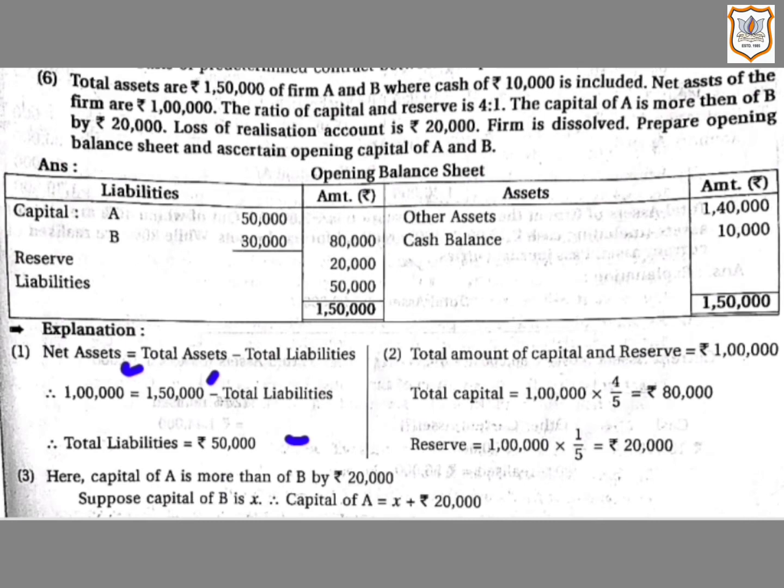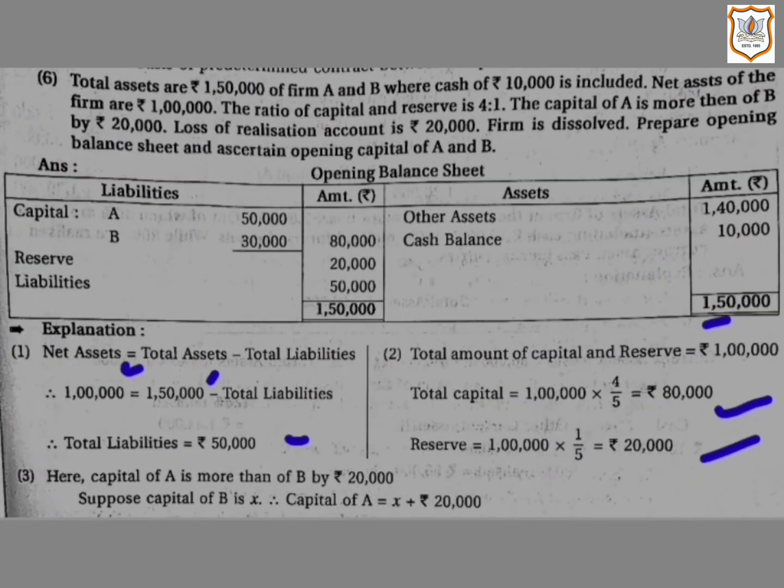As we know that total amount of capital and reserve would be total assets minus total liabilities. Here total assets are given in the question, that is 1,50,000, and total liabilities we have found out just now, that is 50,000. So 1,50,000 minus 50,000, that comes to 1 lakh, that is total amount of capital and reserve. And we are given ratio of capital and reserve, that is 4:1. So here total capital would be 1 lakh multiplied by 4 by 5, that is 80,000, and the amount of reserve would be 1 lakh multiplied by 1 by 5, that comes to 20,000.